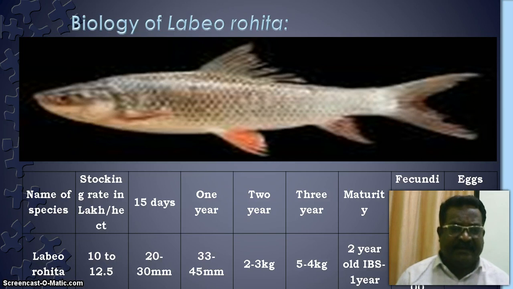The fecundity rate is the same as the other species, that is 2,25,000 to 2,79,440. So that is the fecundity rate at one time of that species. But 271 eggs per gram body weight of the fish is the fecundity rate of Labeo rohita.